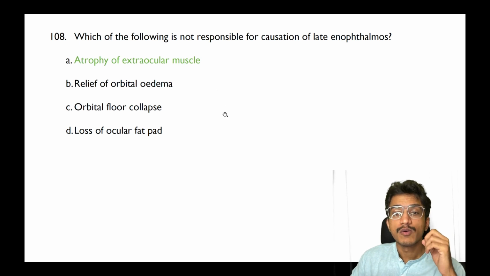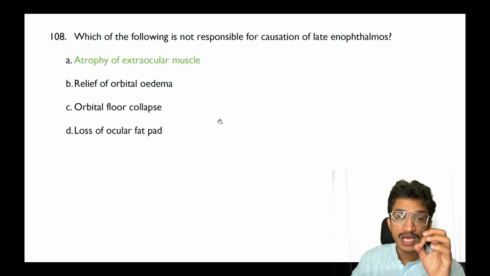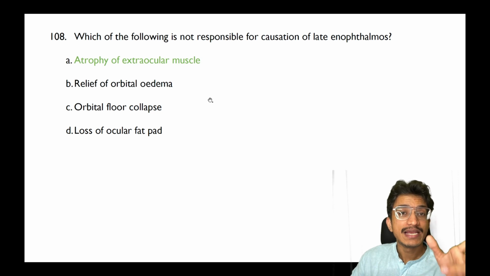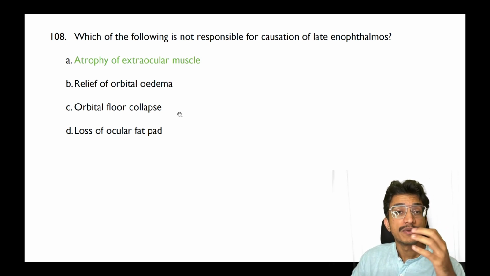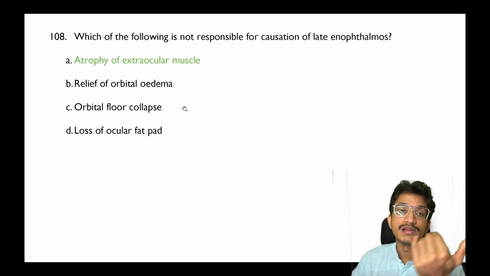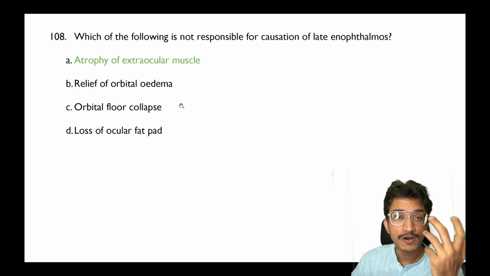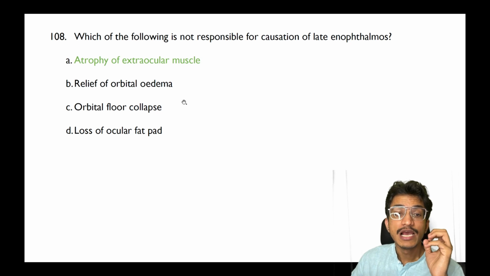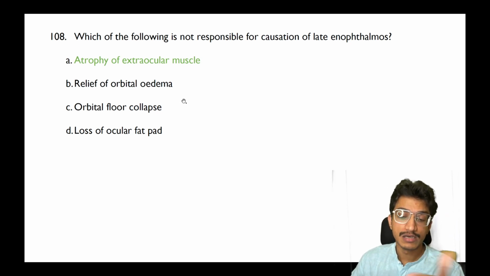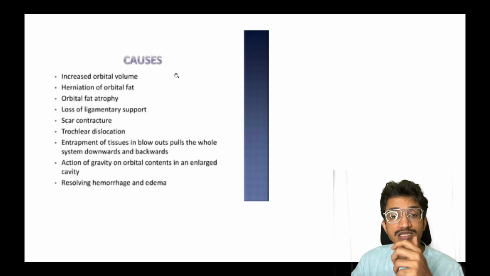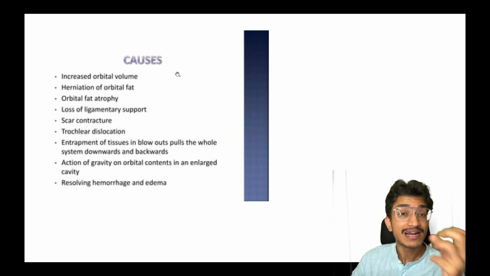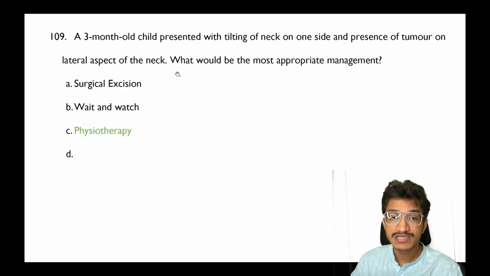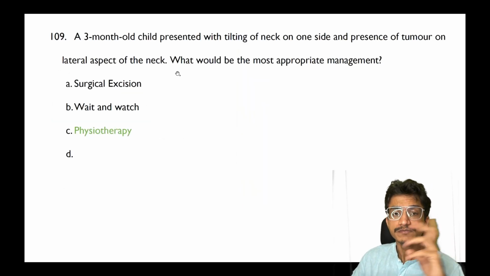Now, not responsible for late enophthalmos. So one is that when edema occurs and it resolves, then enophthalmos can be visible sometimes. Orbital floor collapse, obviously, will lead to enophthalmos. Ocular fat pad loss will also lead to enophthalmos, but atrophy of extraocular muscle will never lead to late enophthalmos. The causes are either increased volume, herniation, or orbital fat atrophy. Fat atrophy can lead to it, but not the extraocular muscle atrophy, so the answer should be that.